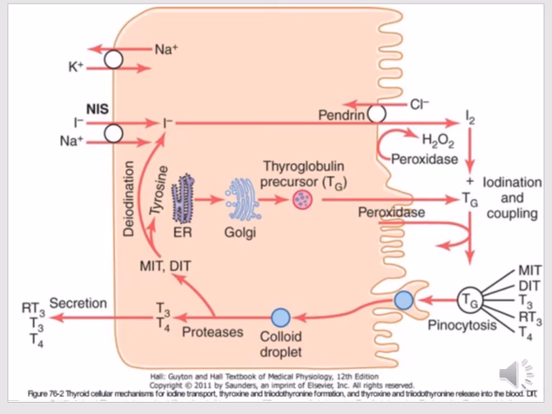The diiodotyrosine, DIT, and the E for endoplasmic reticulum, and this is how first the monoiodotyrosine is formed, then diiodotyrosine, then T3 triiodothyronine and reverse T3 and the thyroxine, and finally the thyroxine will be formed and stored in the form of thyroglobulin.